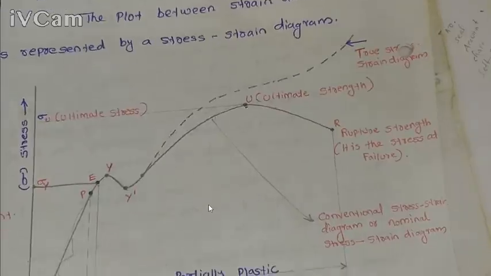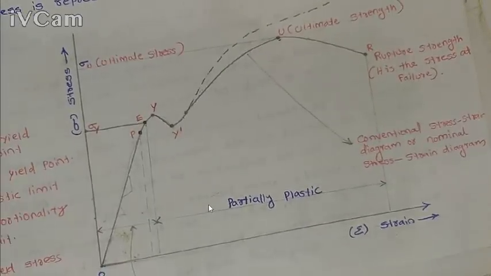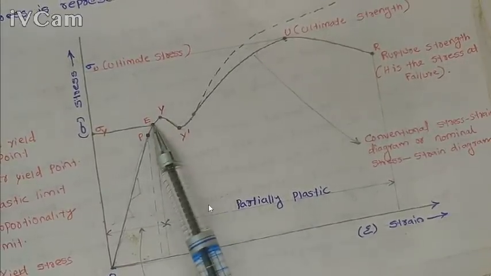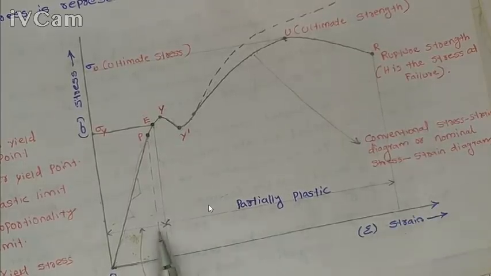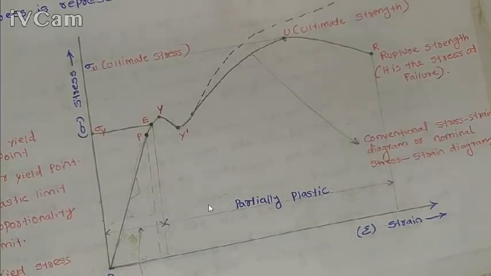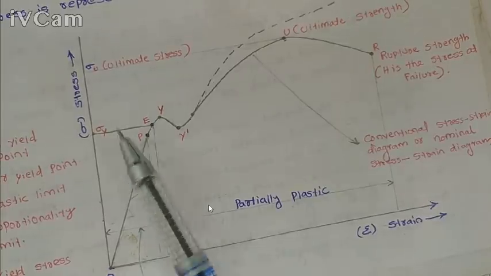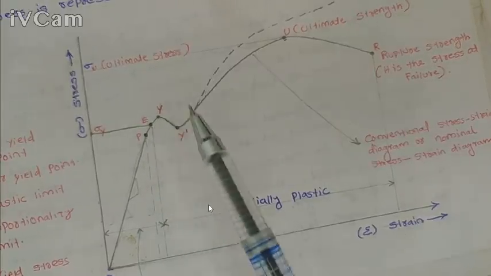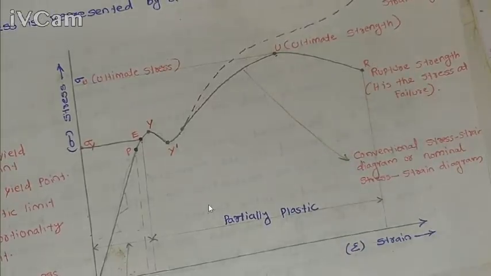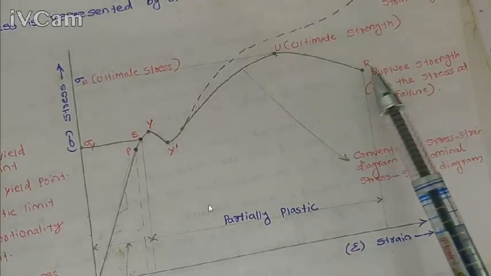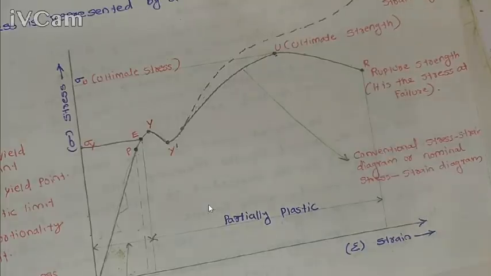This is the plastic region. From the elastic or yield point, the plastic region is this one, and this region is called the elastic region. So this is the proportionality limit, elastic limit, upper yield point, lower yield point, the ultimate stress, and the rupture point. Finally the fracture happens at this rupture point.